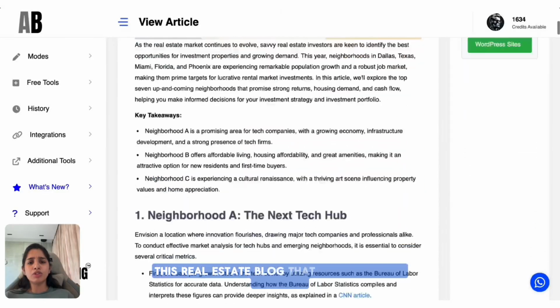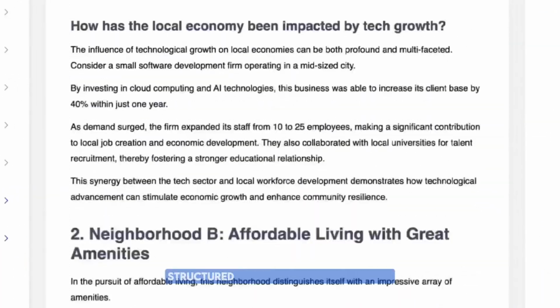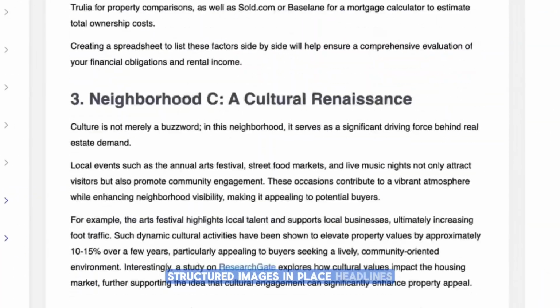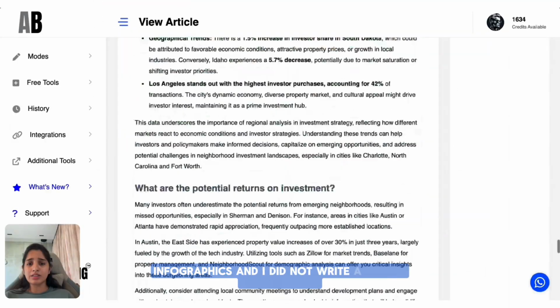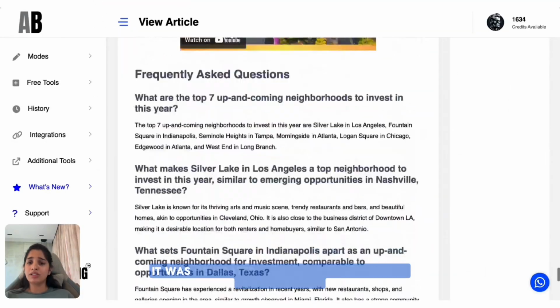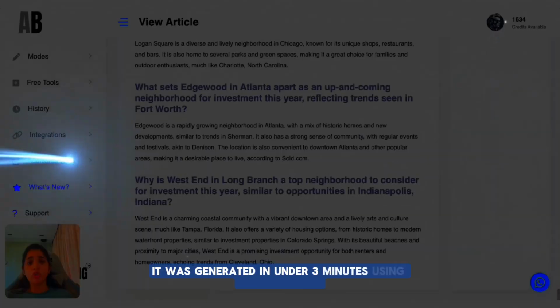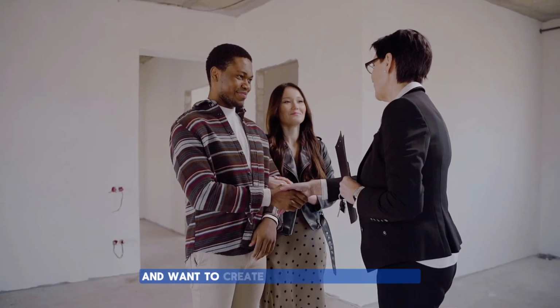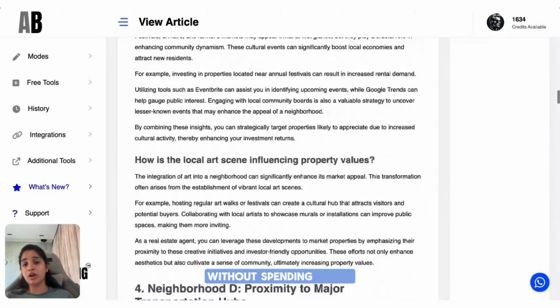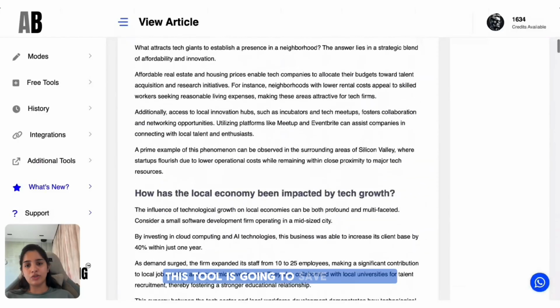This real estate blog that you're seeing, with SEO structure, images in place, headlines, targeted keywords, and infographics, I did not write a single word myself. It was generated in under 3 minutes using autoblogging.ai. Now, if you're in real estate and want to create high converting blogs without spending hours, this tool is going to save you hours.